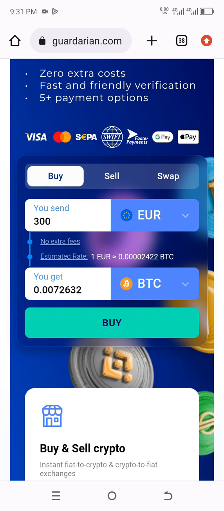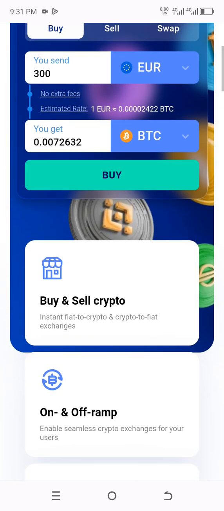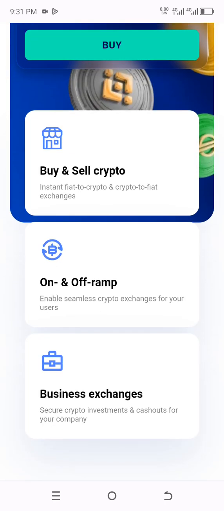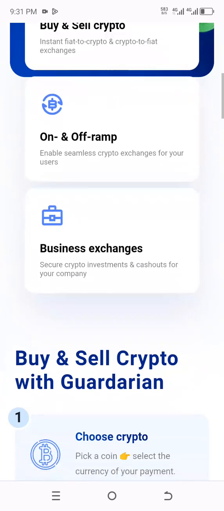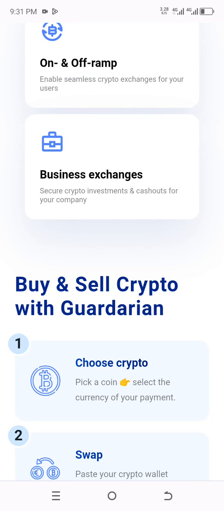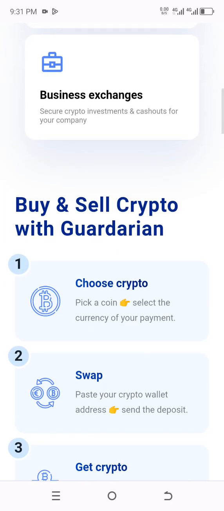Before we go into this fully, I would like to show you, scrolling it up for you to see it for yourself. Whenever you log in or enter this platform, try to scroll down and up to see exactly what is going on on this platform. Make your own perfect research before investing anything in this platform. So you can see buy